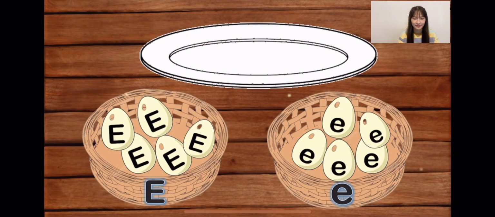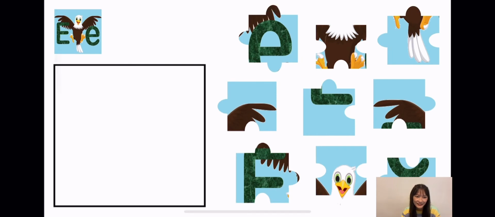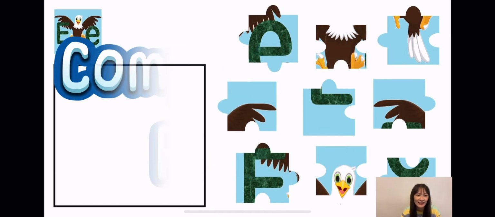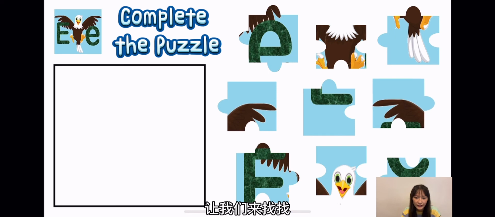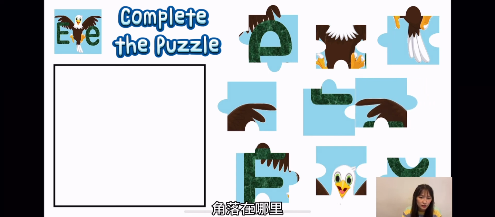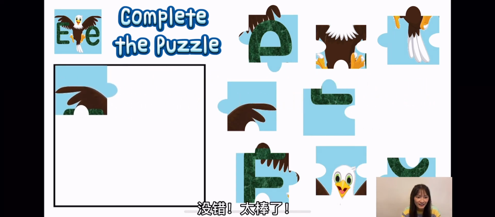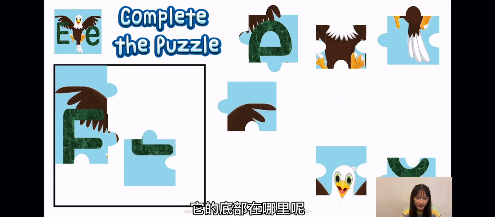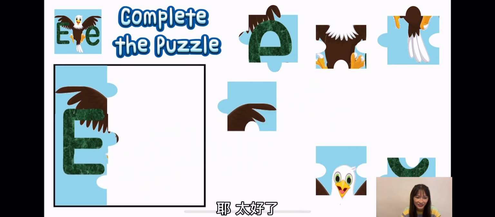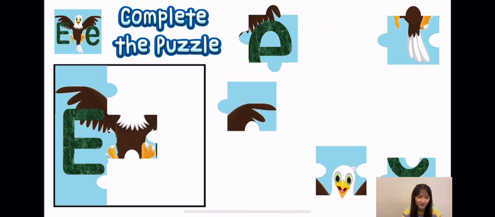Good job. The next game we play is complete the puzzle. We refer to the small pictures and complete the puzzle. Let's find where is the edge of the picture. Yeah, good job. How about we complete the letter E first? Capital letter E. Yeah, so good. How about the next one? It's the belly of the eagle.